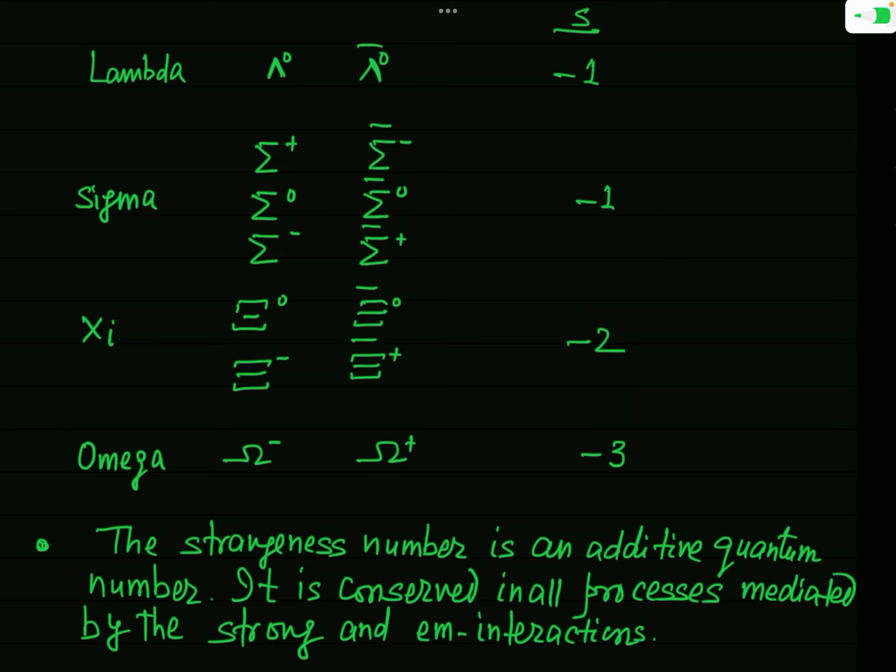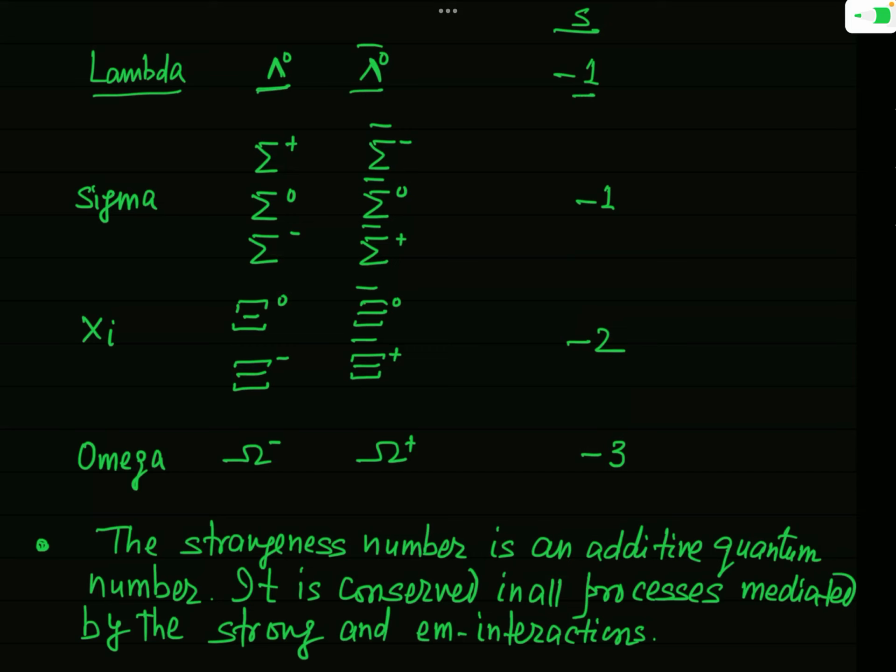Now another particle of the class baryon is the lambda particle, and this is actually a strange particle. Remember this. The lambda particle is denoted by the symbol lambda 0 and its antiparticle is lambda 0 bar. The strangeness number of lambda 0 is minus 1.